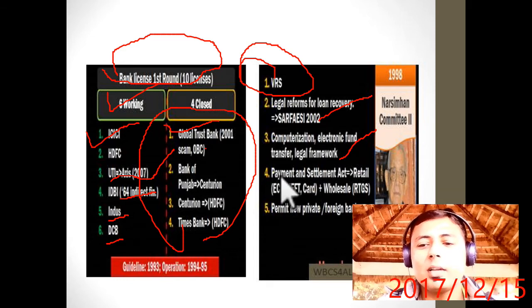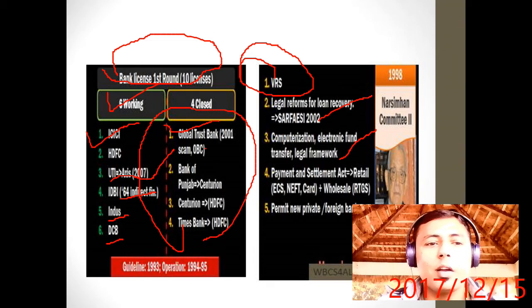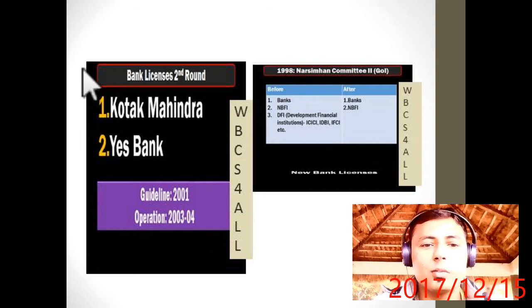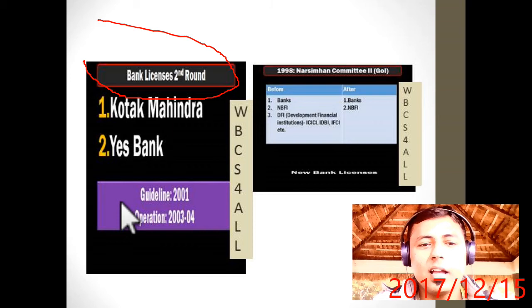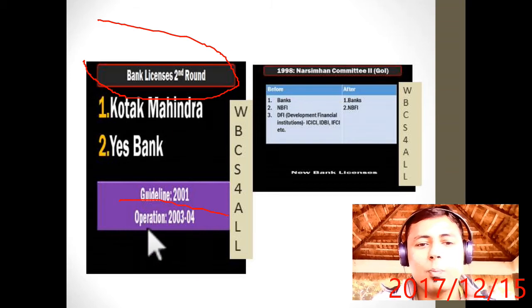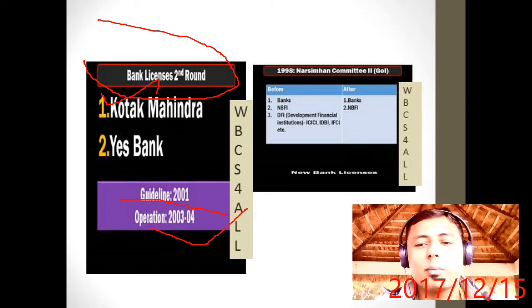Payment and Settlement Act, that is retail, that is ECS, NEFT plus wholesale, that is RTGS, and permit new private or foreign banks. Now they will allow private and foreign banks. Again in the second round, the guideline was given in 2001 and the operation happened in 2003. Two more banks were given licenses, that is Kotak Mahindra Bank.